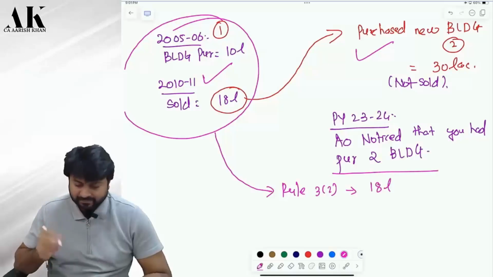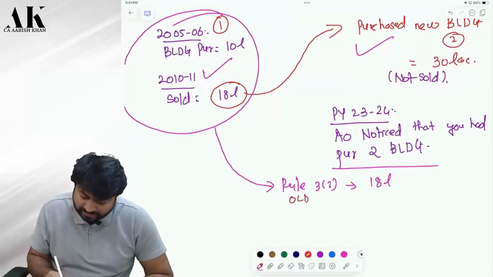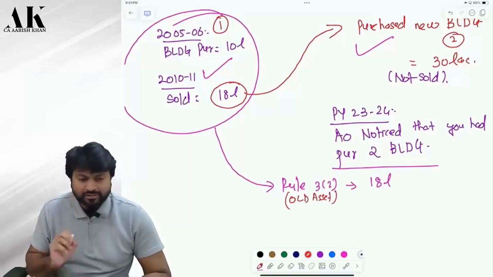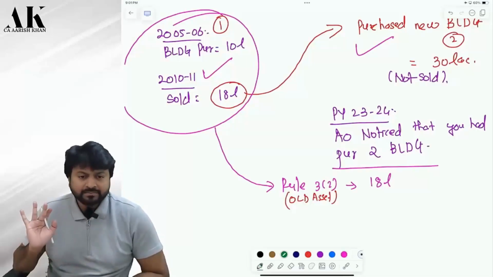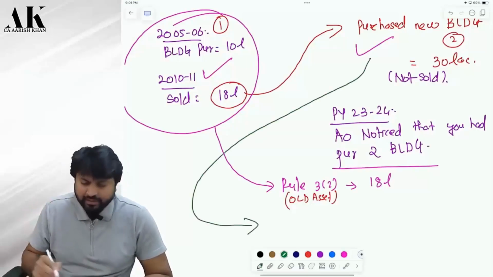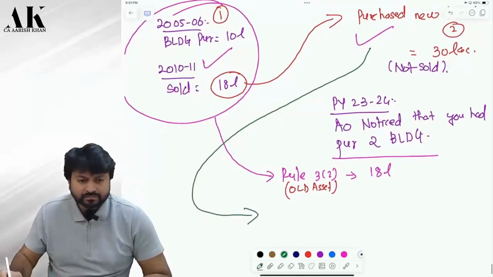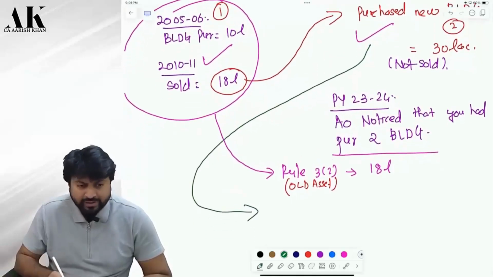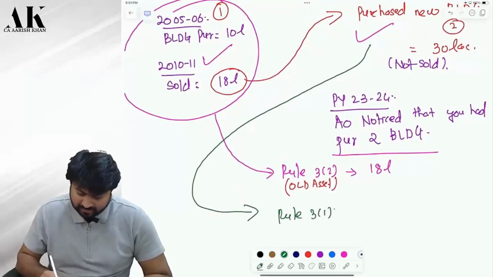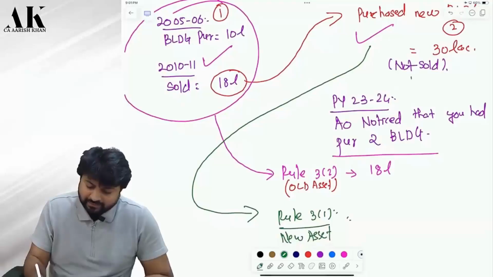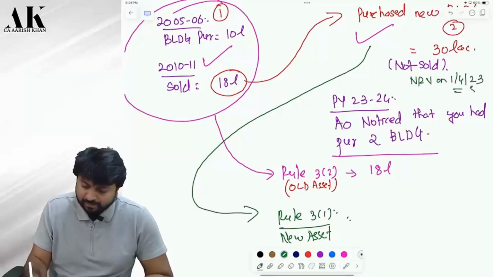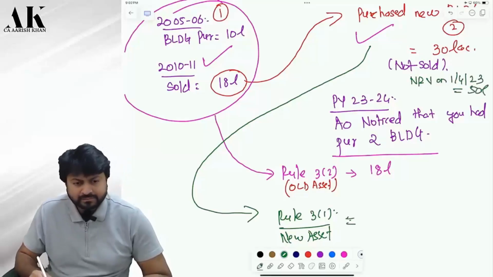Now, what does the law say? This is the old asset, right? Is this clear till here? Now, will I be chargeable under the black money law on the new asset also? Yes, sir. How will I value it, rule 3.1 or 3.2? 3.1, since this is the new asset. How will the new asset be valued? I have to find out the FMV, suppose on 1st April 2023 it is 50 lakhs. So it will be valued at 50 lakhs.